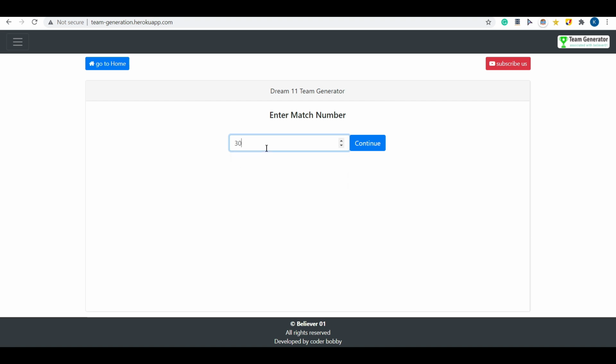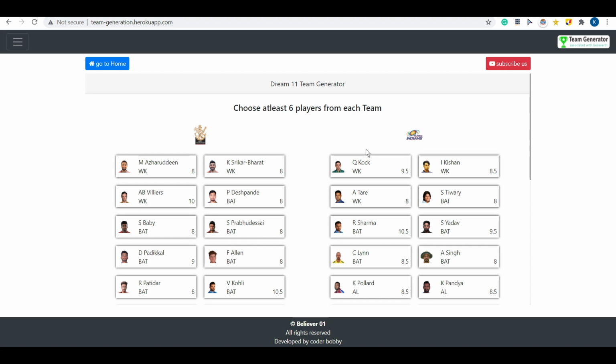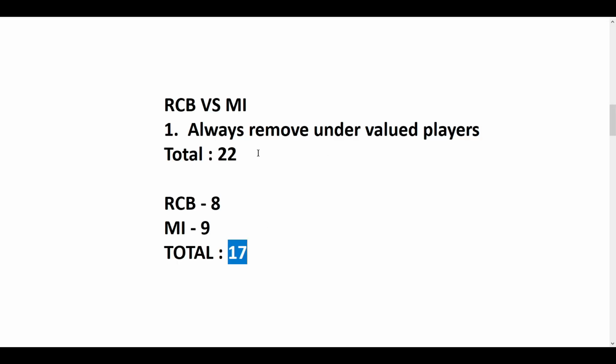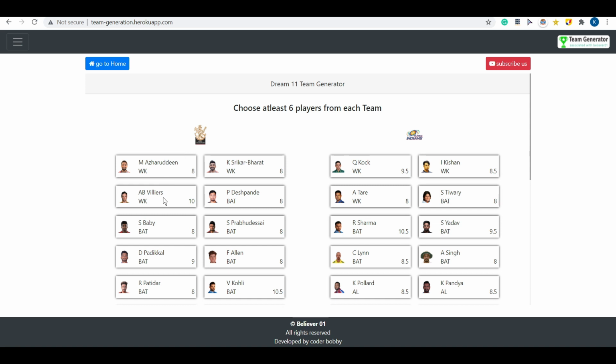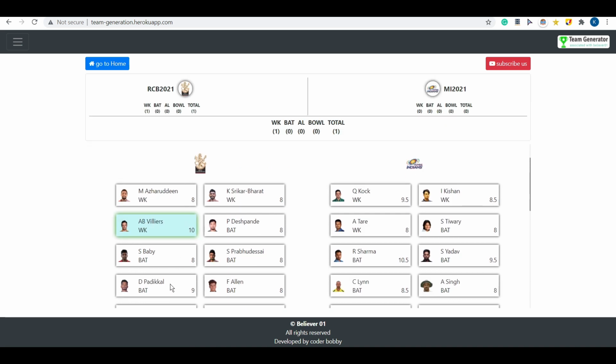We are giving 300 as the match number, and after that continue. So we need to select at least 6 players from both the sides, but just now we have discussed that we need to always remove some undervalued players, right? So we are going to select only 17 players here out of 22. So let's quickly select all the 17 players.